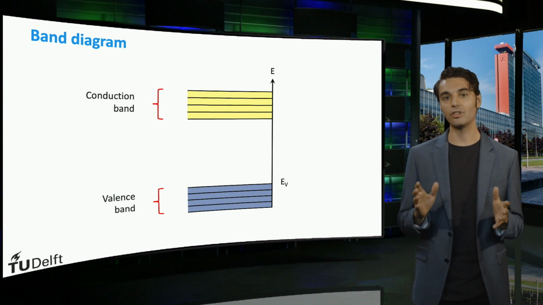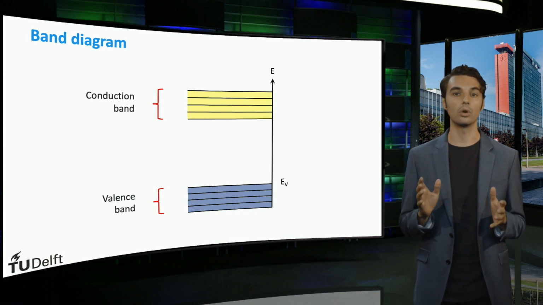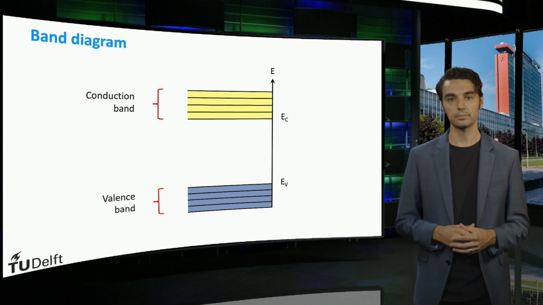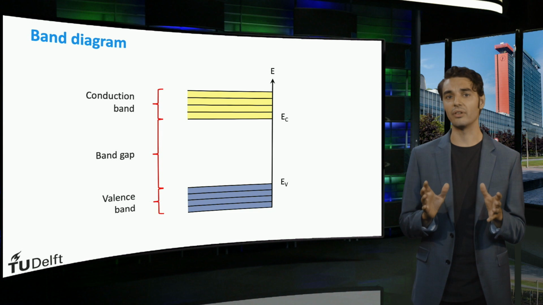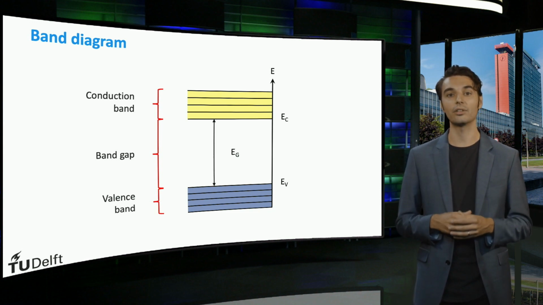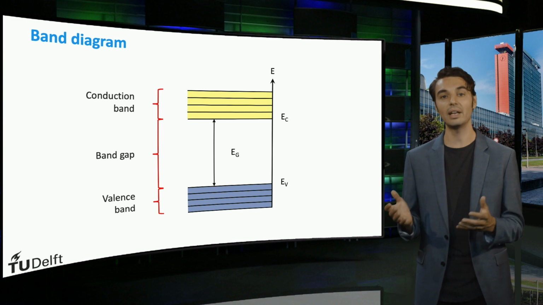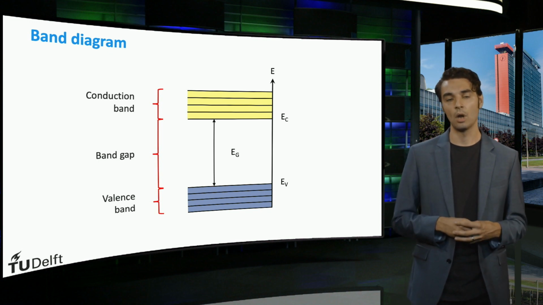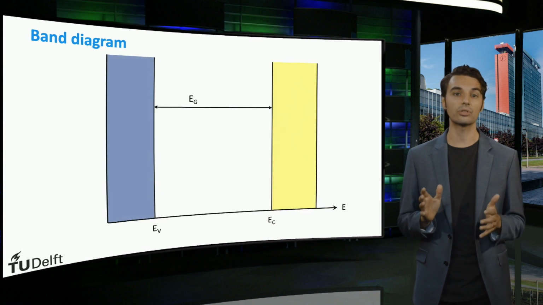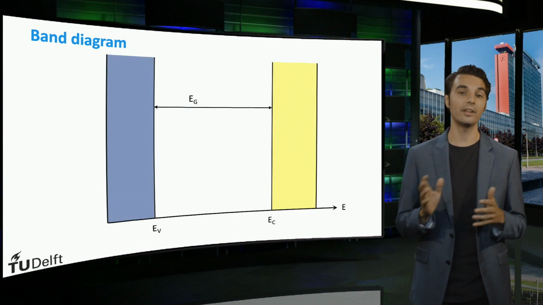The lower energy limit of the conduction band is known as the conduction band edge, as indicated by EC. The energy levels between the valence and conduction band are in the band gap, with the band gap energy defined as the difference between the conduction band edge and the valence band edge. For convenience sake, we will rotate the band diagram figure to look at the density of state functions of crystalline and amorphous silicon.